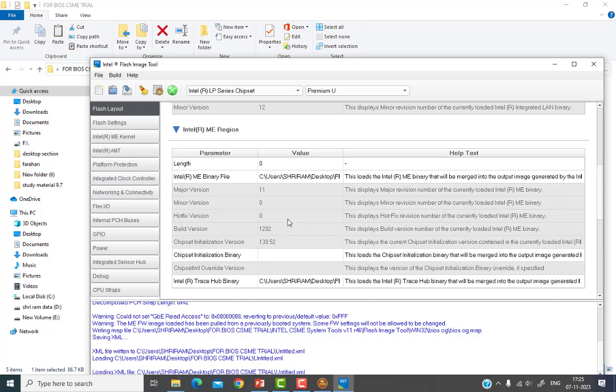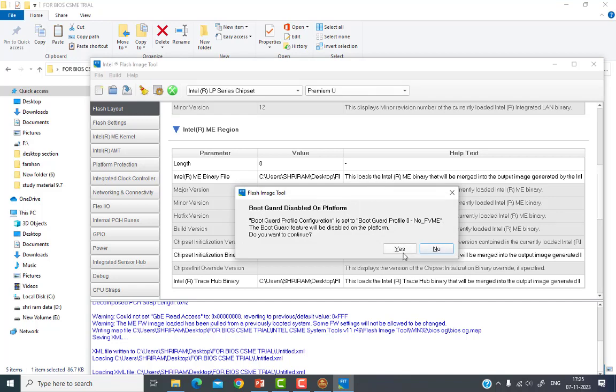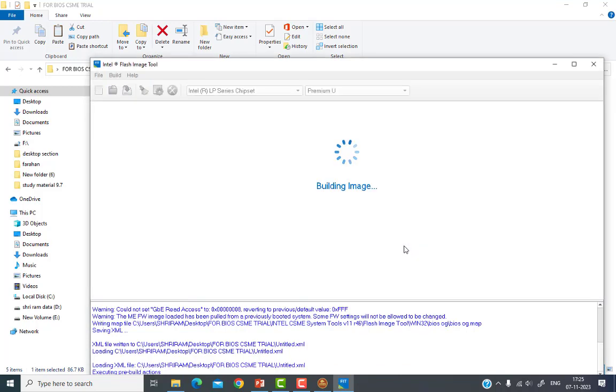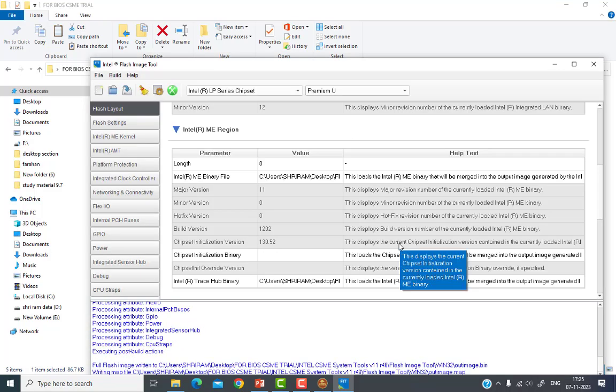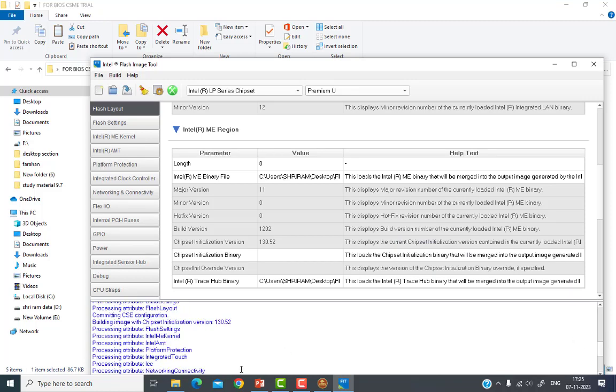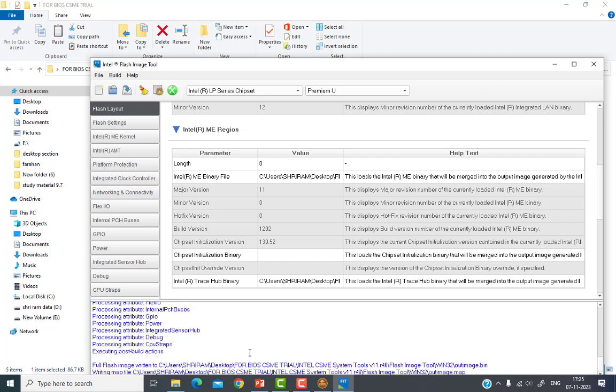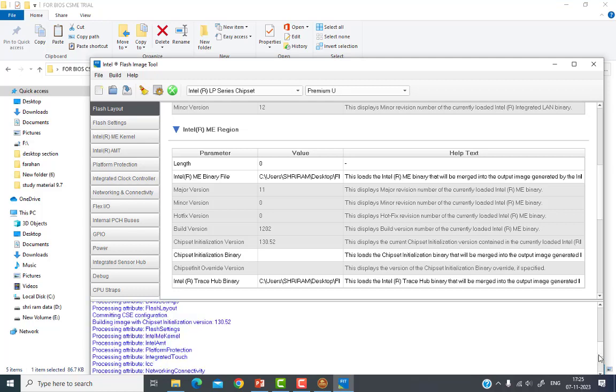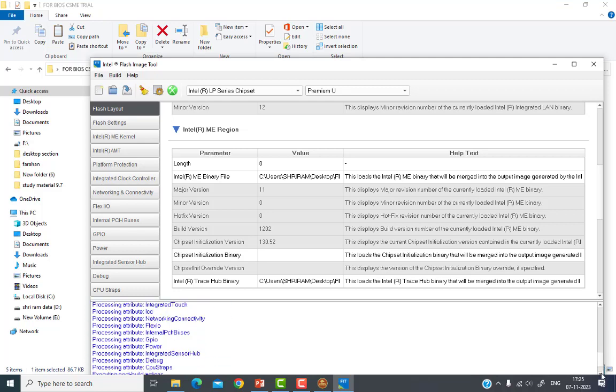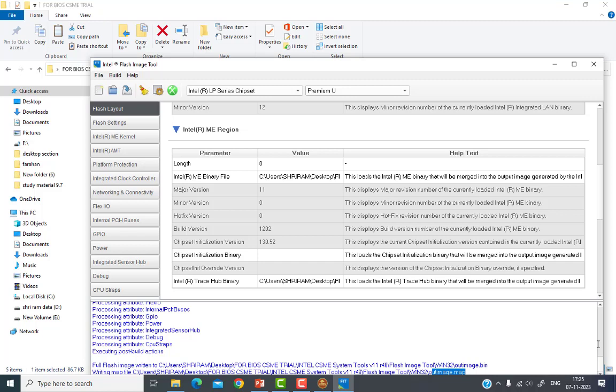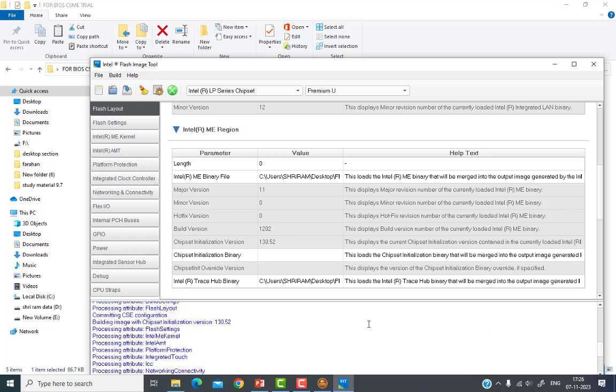Then I have to go to Build and click Build Image. Yes, it's building the BIOS. Okay, now the BIOS is built. Where is this BIOS built, and what is its name? Here, the out image. The BIOS name will be outimage.bin.